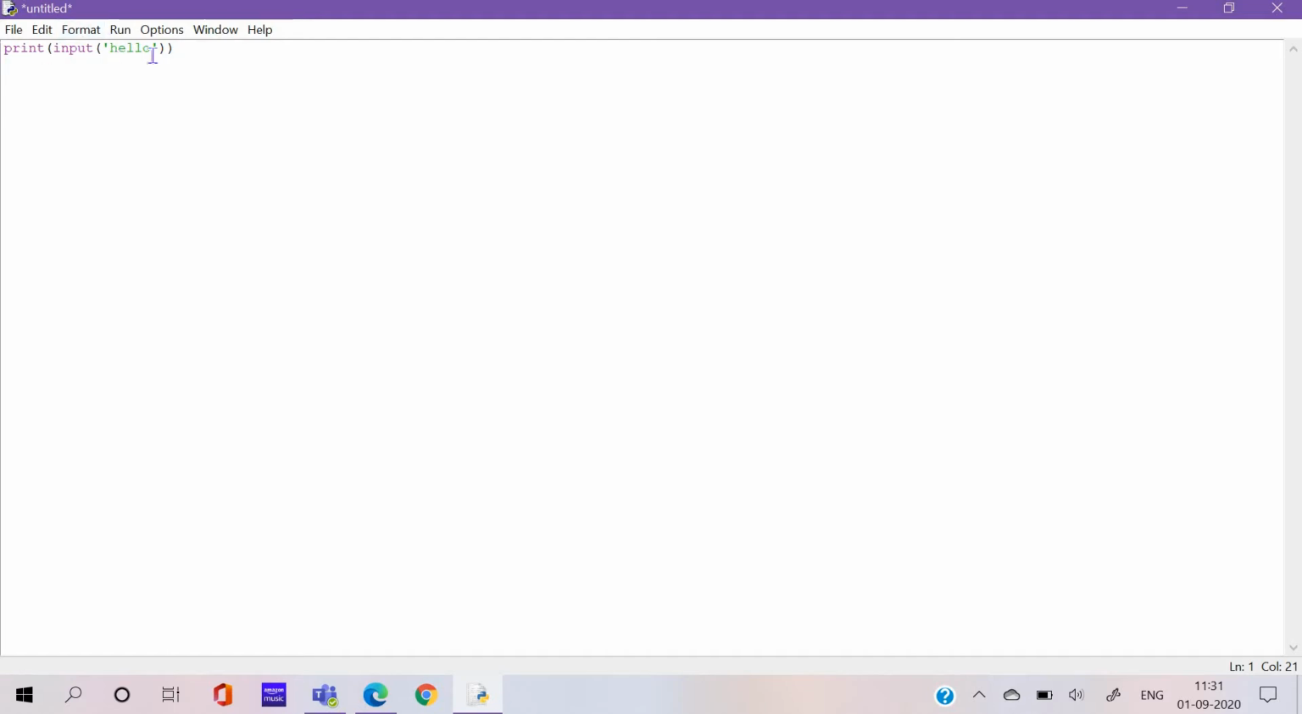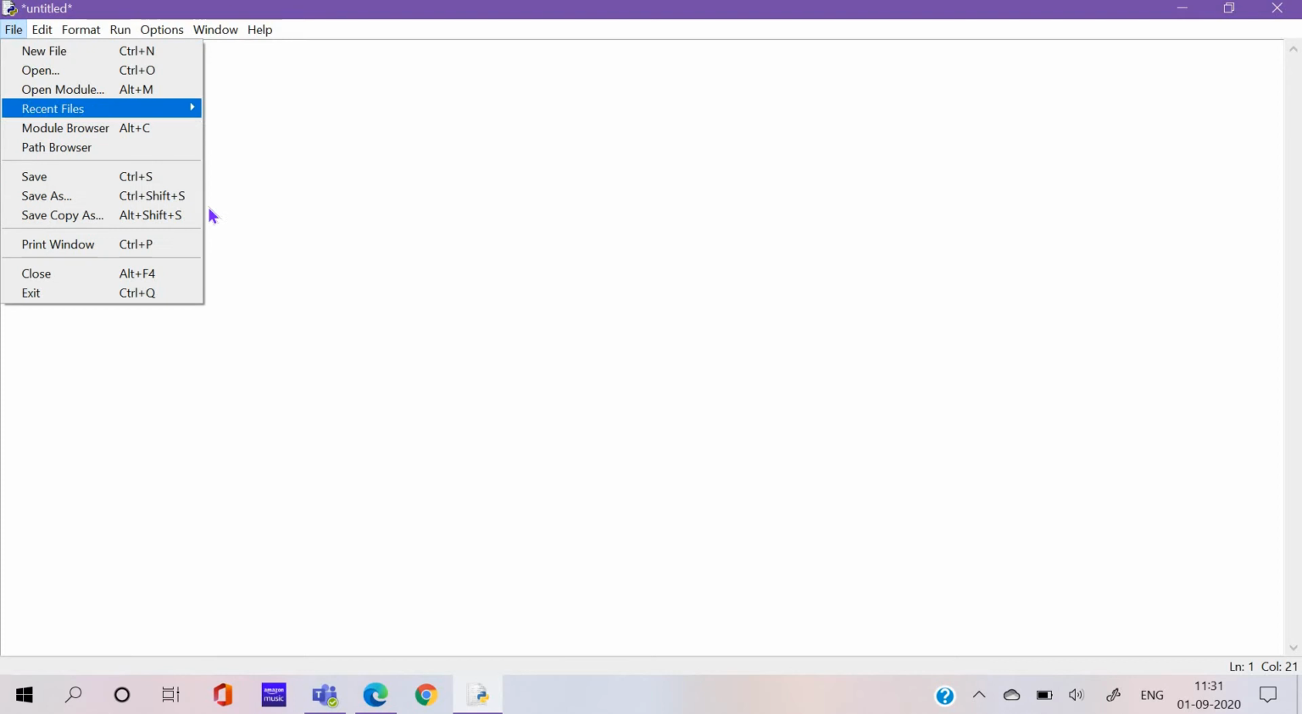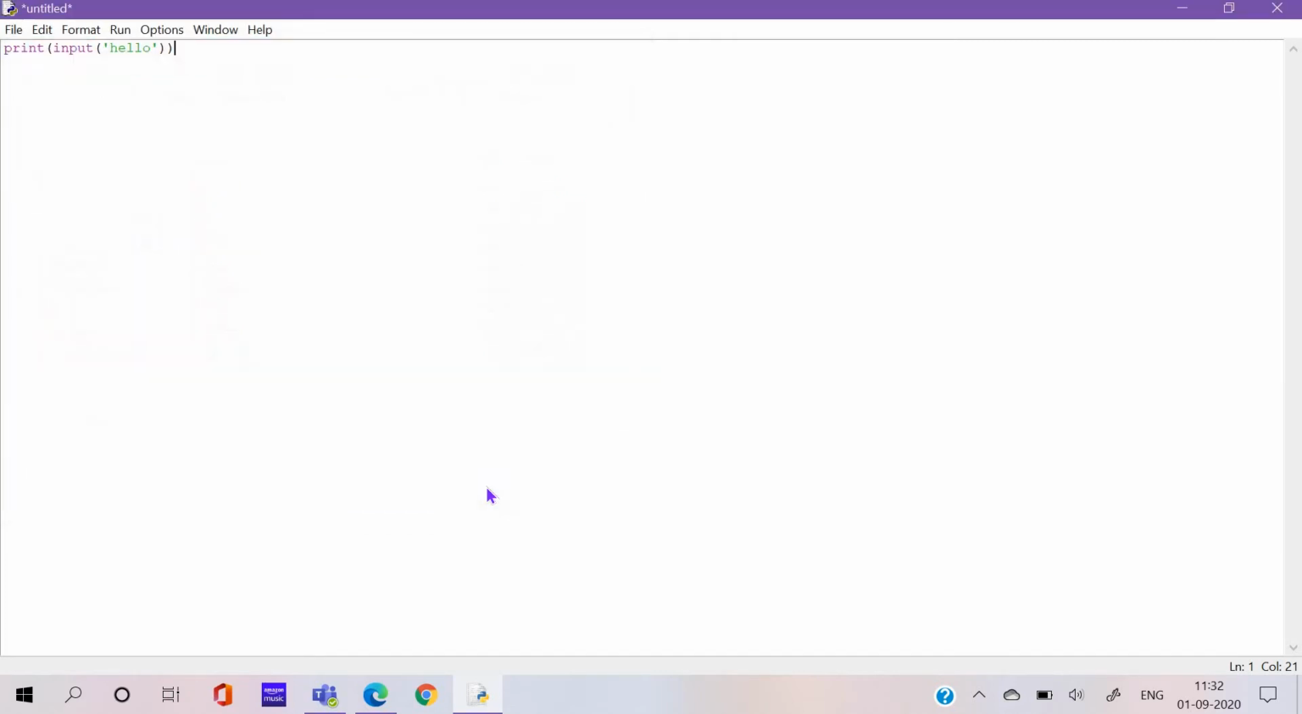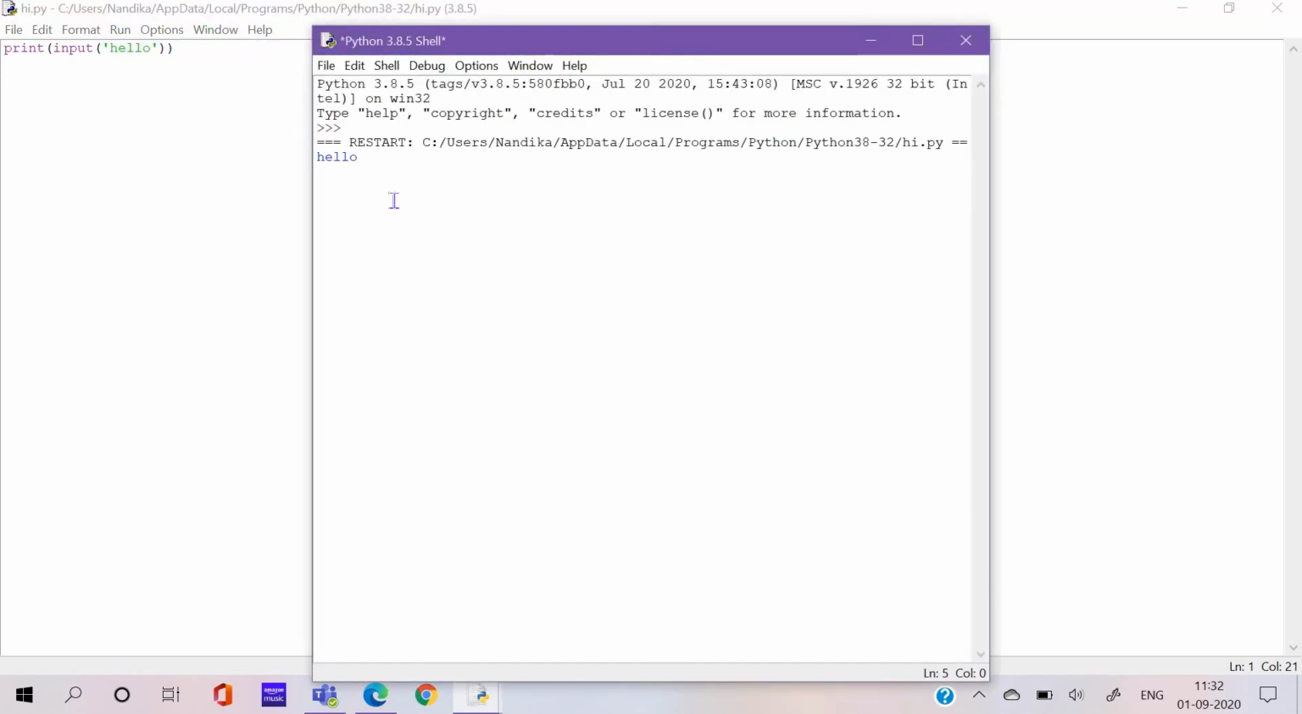Now how to run this? Before running this, you have to save this file. So click on File, click on Save As, and write hi, and put it on your laptop or desktop, wherever you want to. Save, and now this is called hi. Then I'll click on Run, then click Run Module, or you can also press the F5 button on your laptop or desktop. So it got hello, and now I can write hi. So it showed hi now.